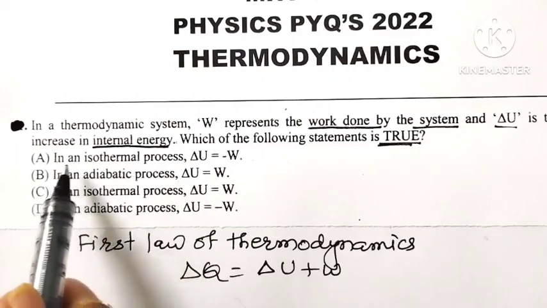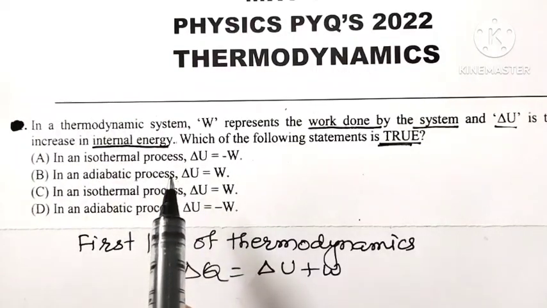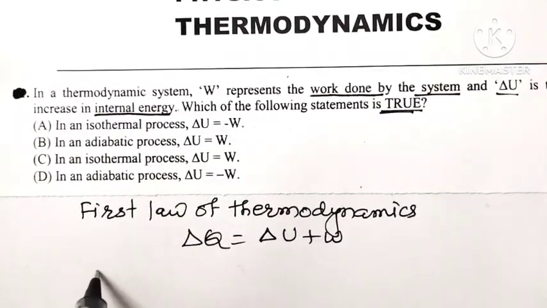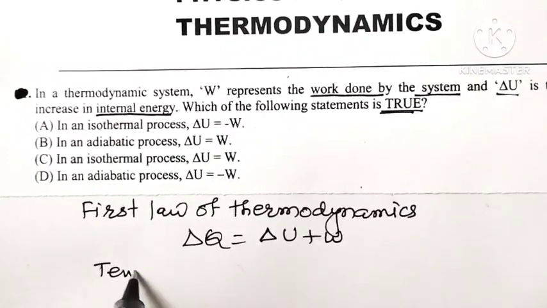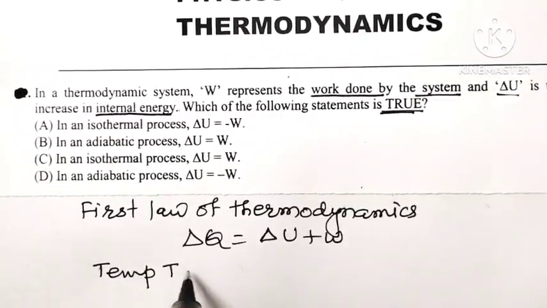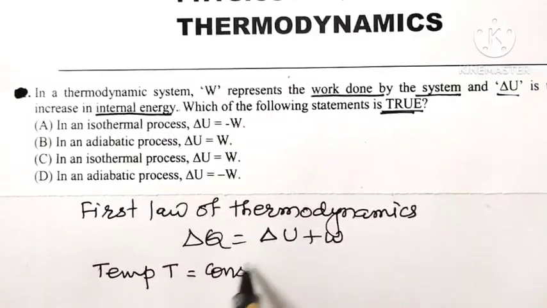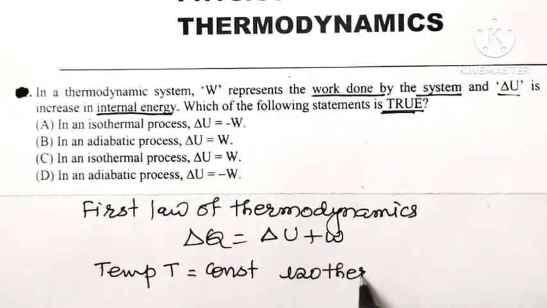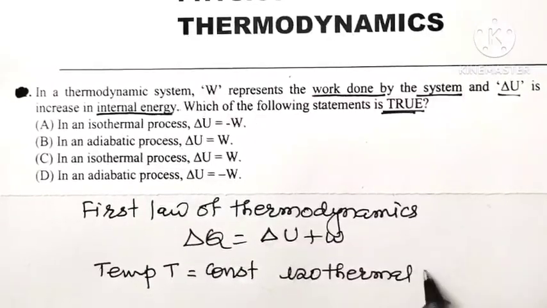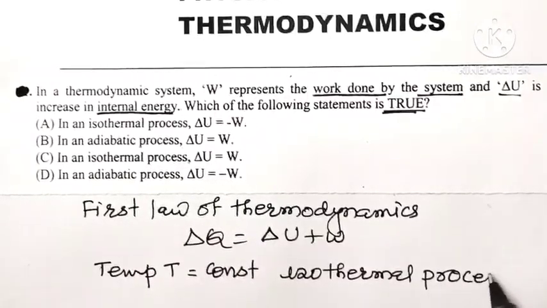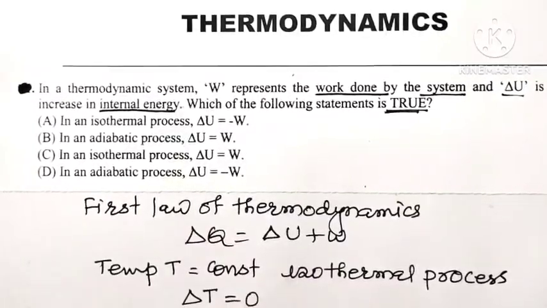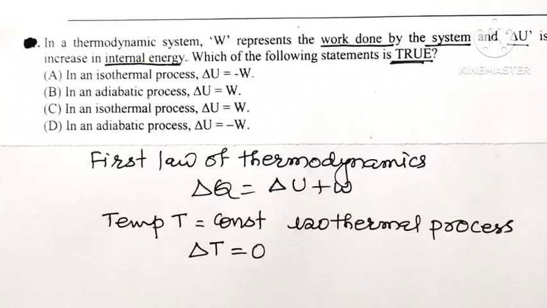Now see here, in an isothermal process we know that temperature T remains constant. So for an isothermal process, temperature T remains constant. It means the change in temperature, delta T, is 0.